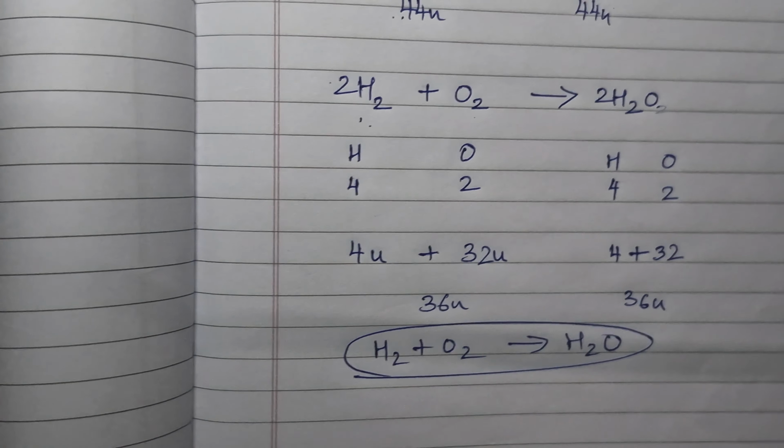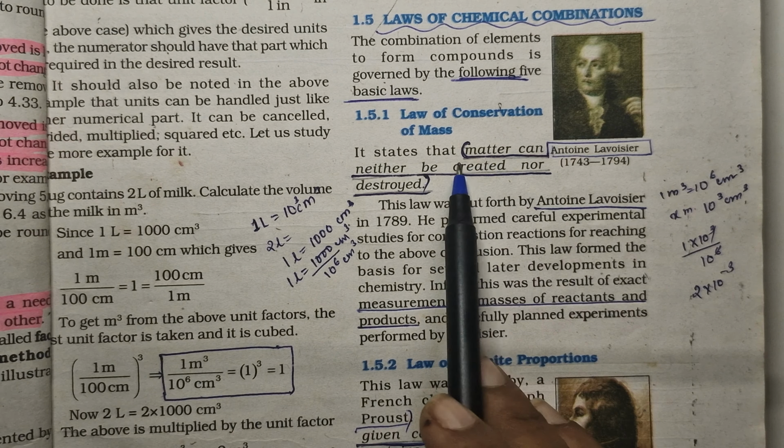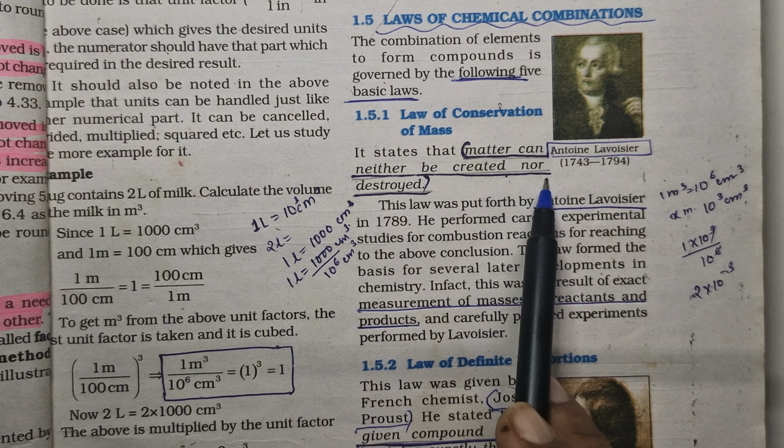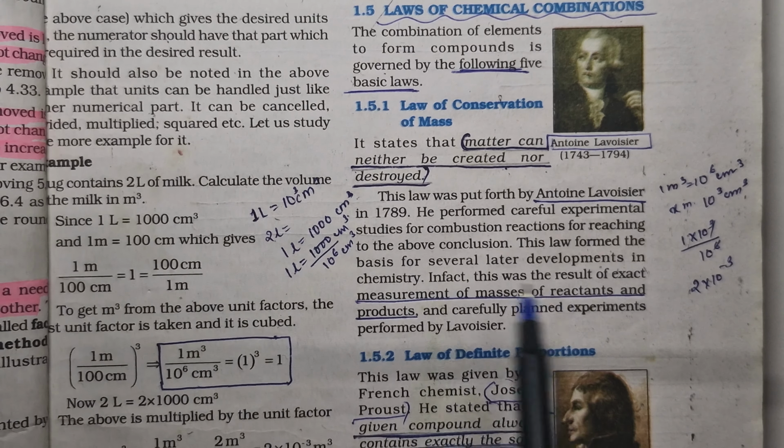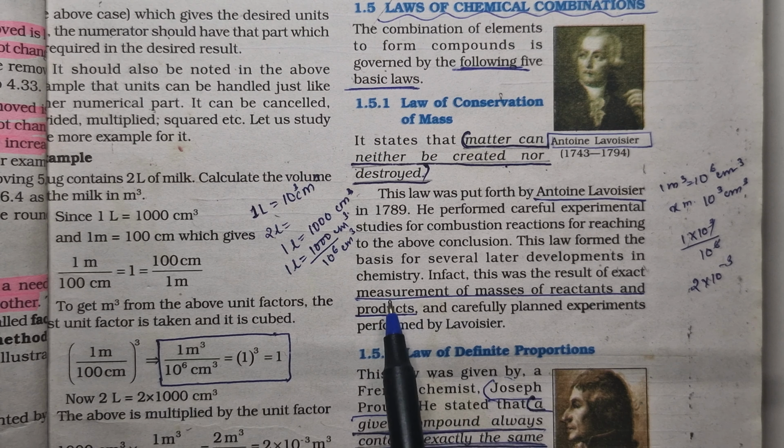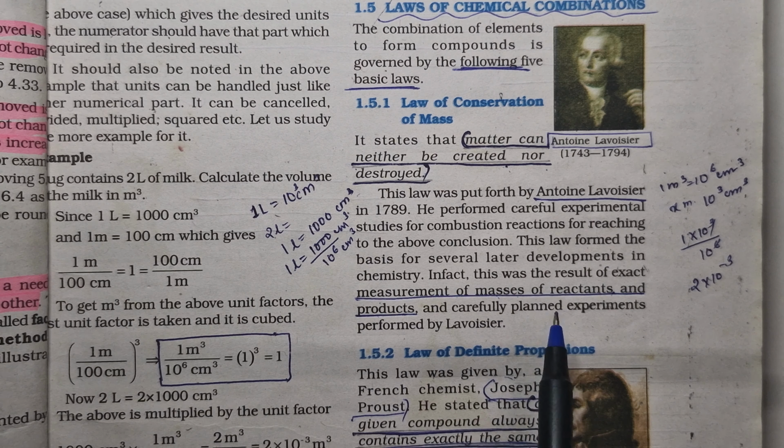So this is the first law, which states that matter can neither be created nor destroyed. If you see the statement here, it's very simple. The measurement of the mass of the reactants and products is always exactly the same. Before and after a chemical reaction, the mass on both sides remains the same.